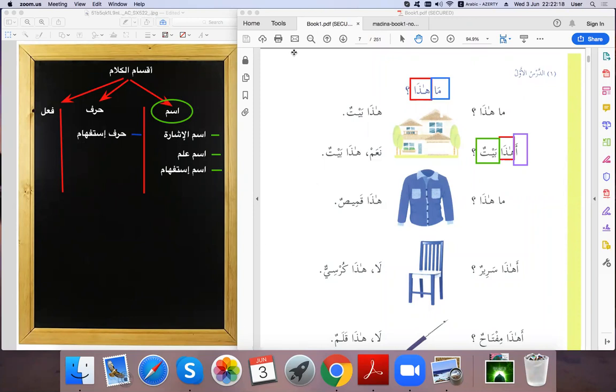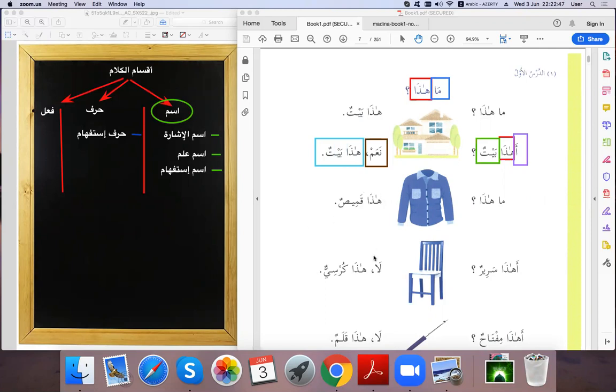And we have نعم. When we ask with هذا بيت, we expect to get the answer by yes or no. So we have the answer here by نعم. And we have هذا بيت, which is obvious. Sentence هذا بيت as اسم and اسم. So here we have نعم and we have لا.